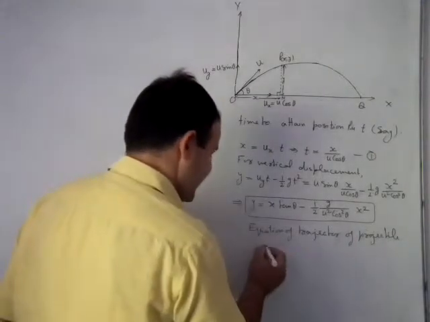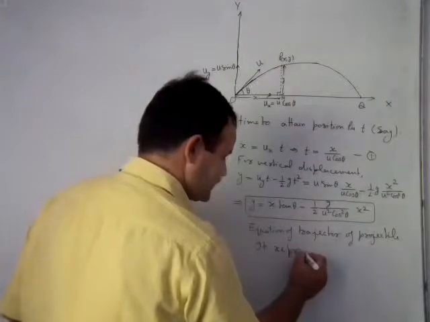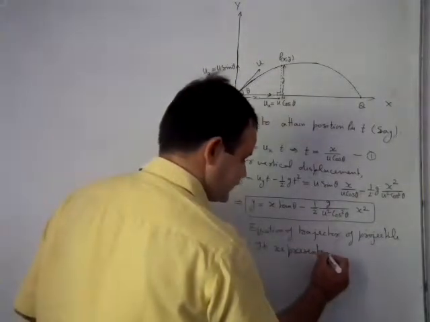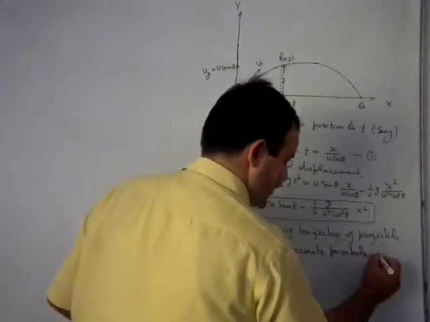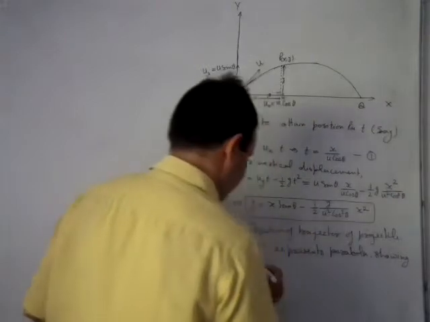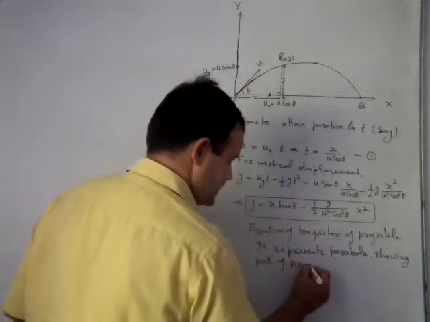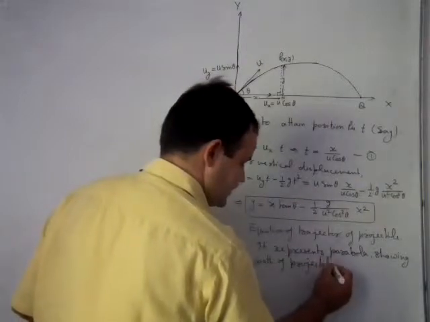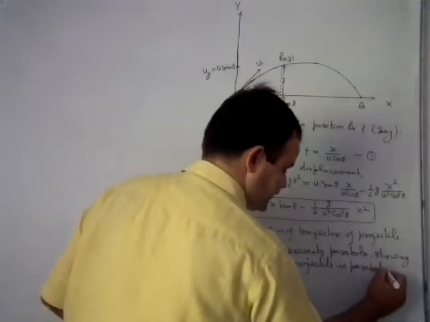So it means it represents a parabola, showing that the path of the projectile is parabolic.